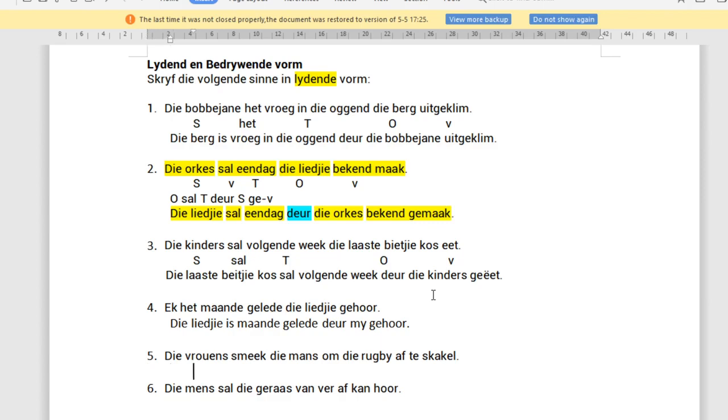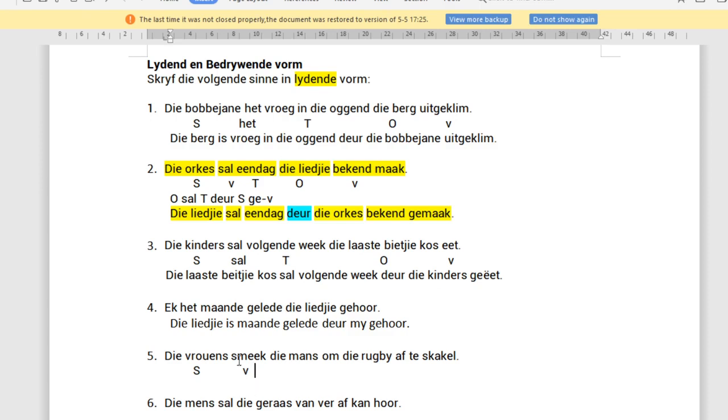Next one. Here we've got the subject. We've got a verb. So now we don't have sal or het, so this is a present tense. Die mans is the object. Om die rugby af te skakel is infinitive because it's got a om te.